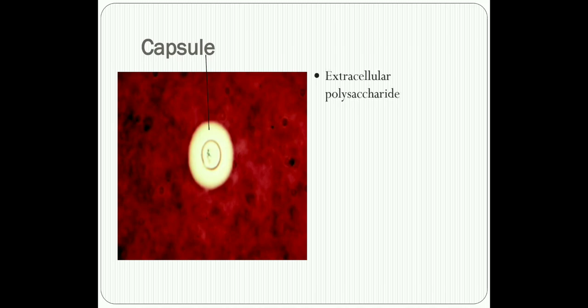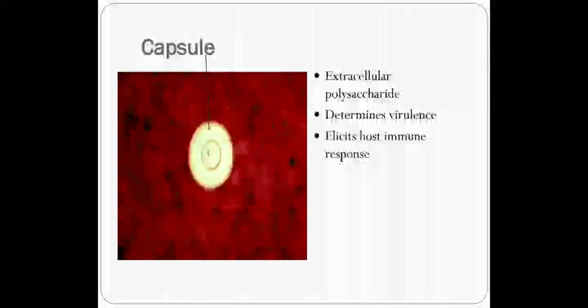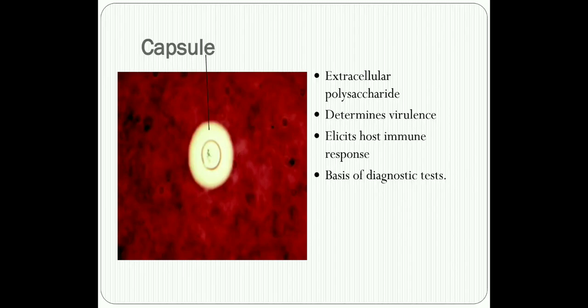Now, the capsule of a fungus is usually made of extracellular polysaccharide. It is a determinant of virulence and elicits the host immune response. Again, the presence of a capsule is one of the bases of certain diagnostic tests.